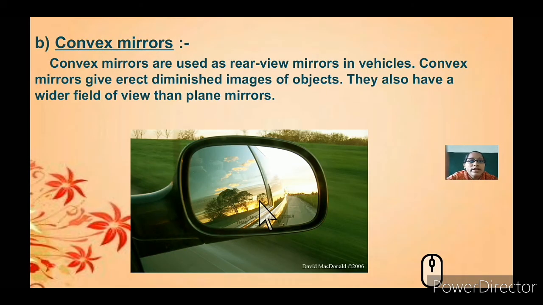Next is convex mirrors. You might have seen convex mirrors as rear view mirrors in vehicles. They give erect, that is straight, diminished images of objects, so that you can see the view from behind. They also have a wider view. Plane mirrors give a very small view, but this gives a wider view. You can see the whole range of area.